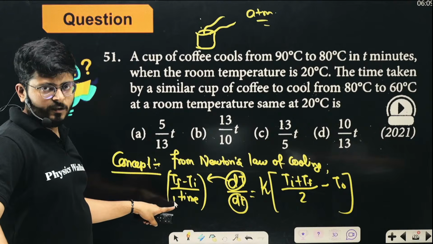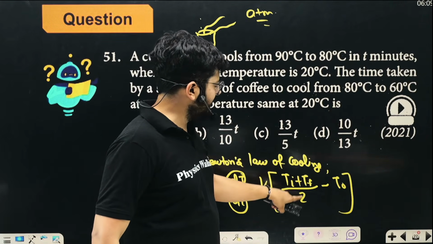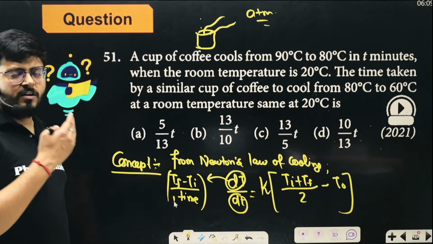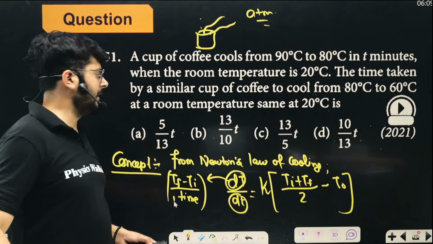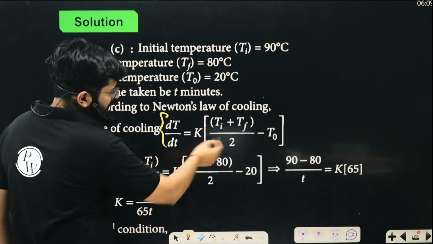We don't know the time. Let's say the new time is t dash. It is k times (80 plus 60) by 2 minus surrounding, which is still 20. In both cases, you have a relation for t and t1, and you can solve it. That's it. The same relation is written over here.